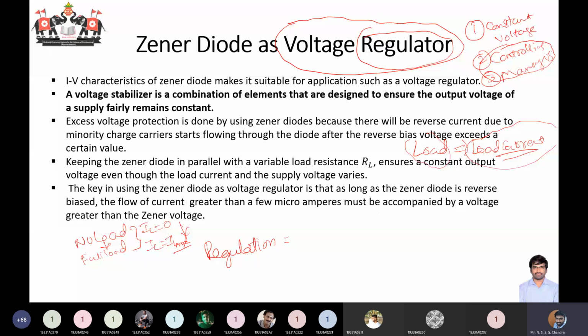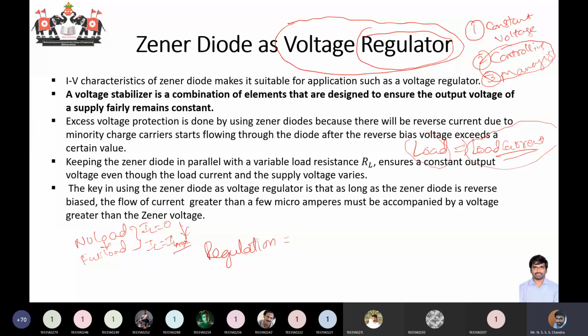That's why a house far away from the transformer will observe low voltage. By the time the voltage reaches your house, there are a number of houses in between which are going to utilize the current. As the current is increasing, there will be a voltage drop across the section of your distribution line, and the last house at the end of the line will get a lower voltage. This voltage should not be too low. So for that we have a term called regulation or control.